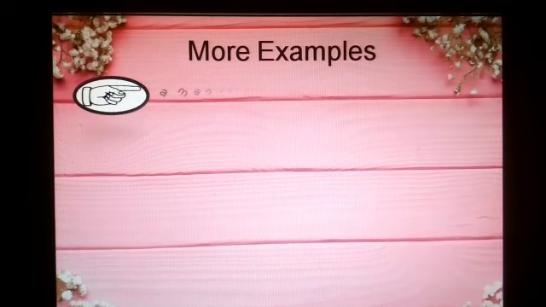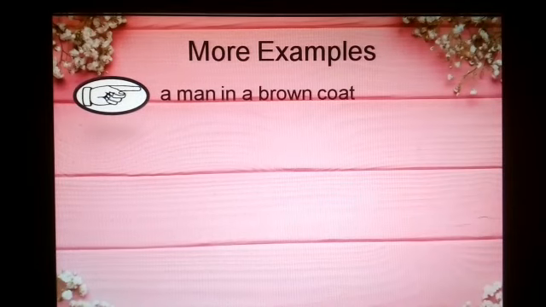For the first one, we have a man in a brown coat. So, in order for us to identify our prepositional phrase, we need to look for a preposition first. In this example, our preposition is in. So, our prepositional phrase is in a brown coat. This is to show relationship between the man and the word coat.